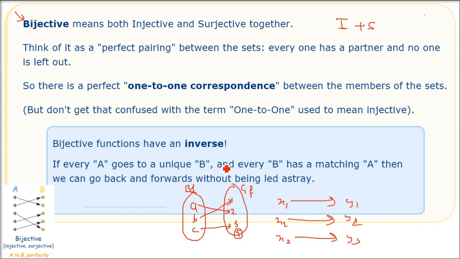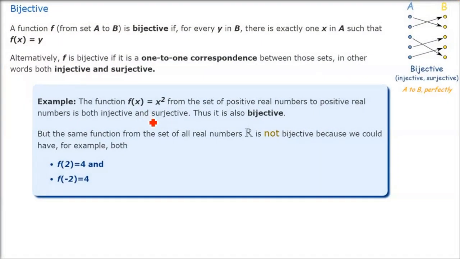So bijective function, because we have one-to-one correspondence, for every x we have y, for every y we will have x. So it is an invertible function. Bijective functions have an inverse. The range and codomain are the same here. That is why inverse is possible.